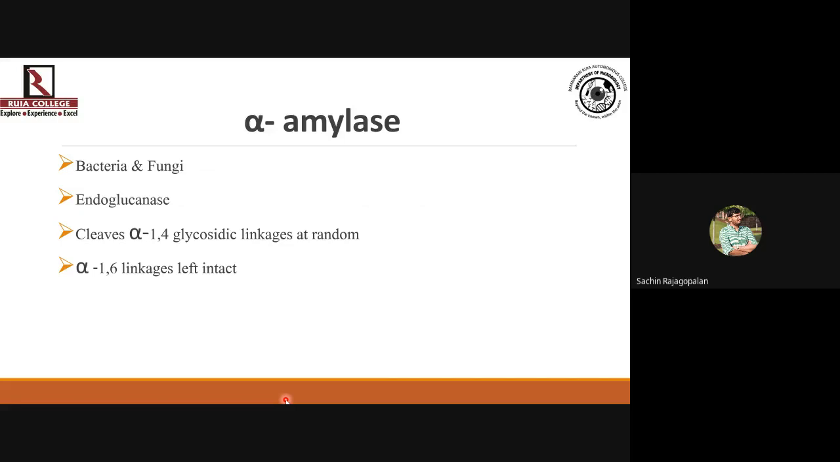It's not going to act on branching points. It's not going to break the alpha-1,6 bonds. The alpha-1,6 bonds will be left as they are. What it can act on is alpha-1,4 linkages, and that too at random. So it's not that it's always going to act on the non-reducing end. It can go anywhere in the polymer and act on these bonds.